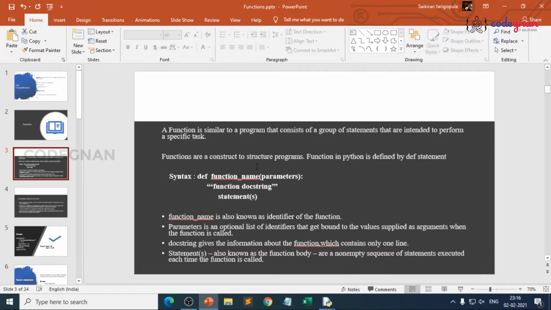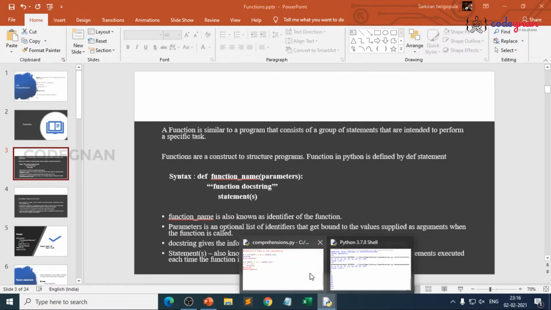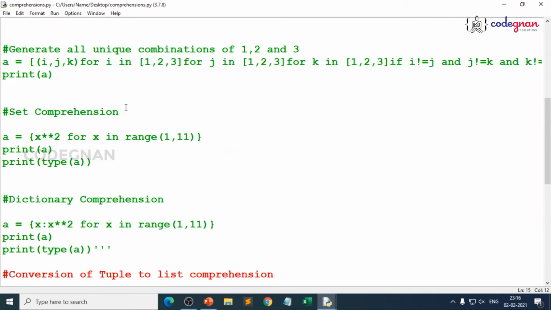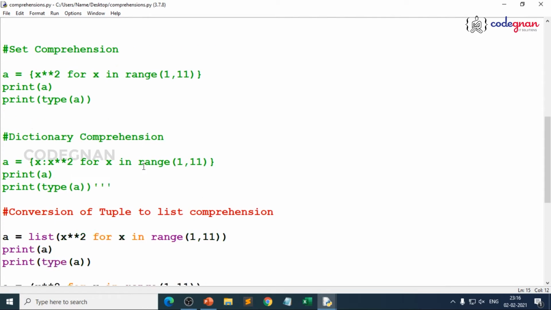Now it's enough of talking, right? So what we'll do is, anyway, we'll be using our IDLE and just make it understood. So here we have discussed the comprehension part.